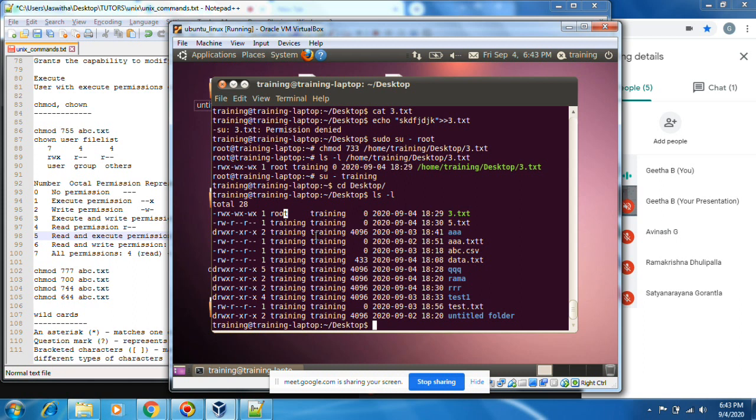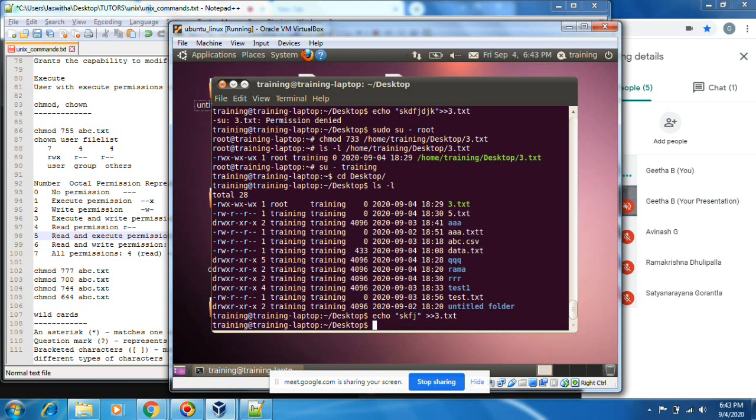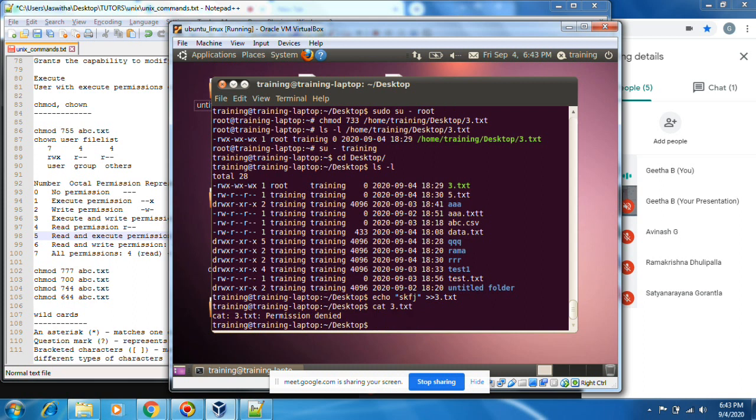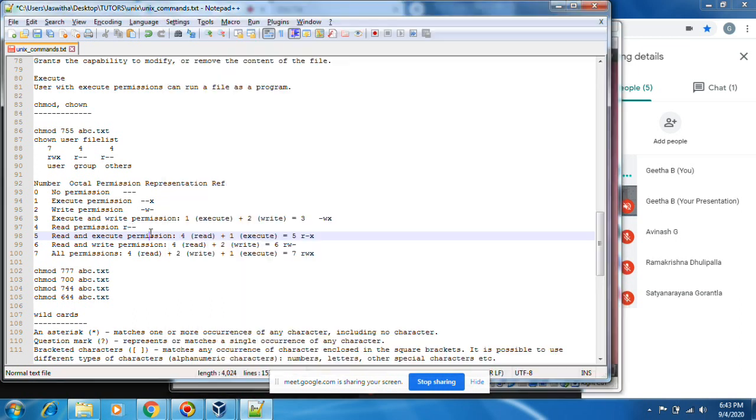Now I can edit that file: echo add some contents >> 3.txt. Now I have added it, because I got permission to write that file. You can cat 3.txt. Oh, write execute, sorry. Read write. I could have used 766.